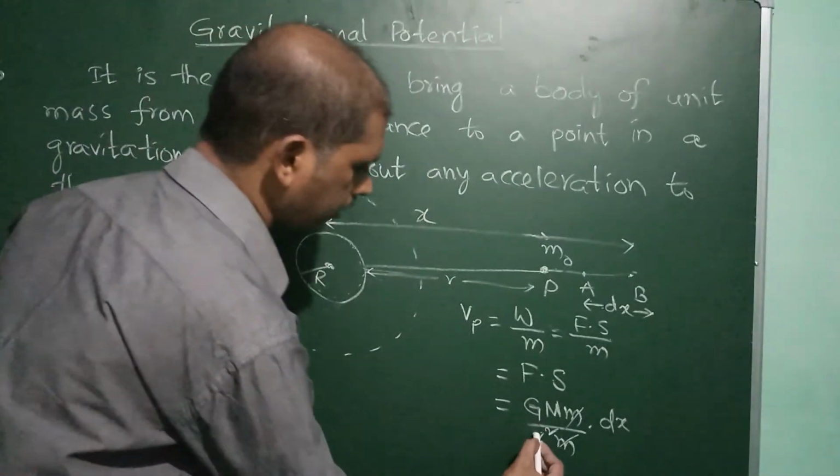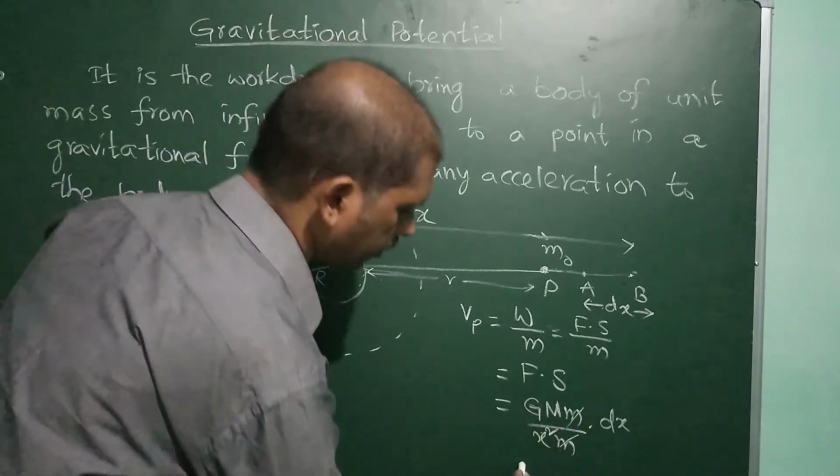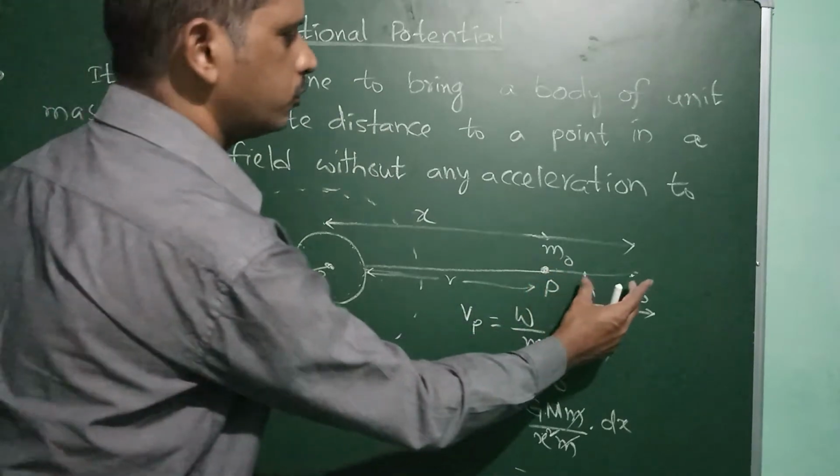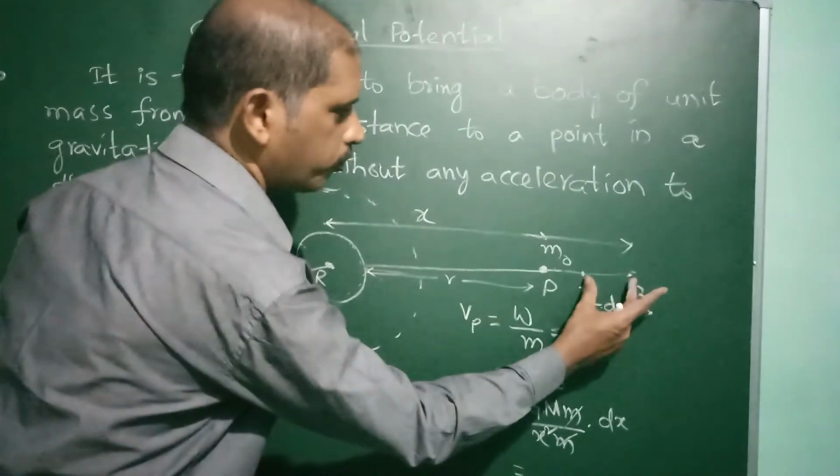Here the distance r is x, so the force is G M m by x square, and the distance is dx. The small m cancels, so we get G M by x square into dx. This is the work done over this small part.